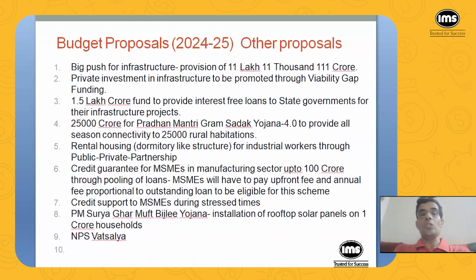Then other proposals. So, a big push for infrastructure. This is one point that I like, that provision of 11,11,111 crores for infrastructure. I wish there were some specifics on what roads you are planning to build, what airports you are planning to build, and what power plants you are planning to build.